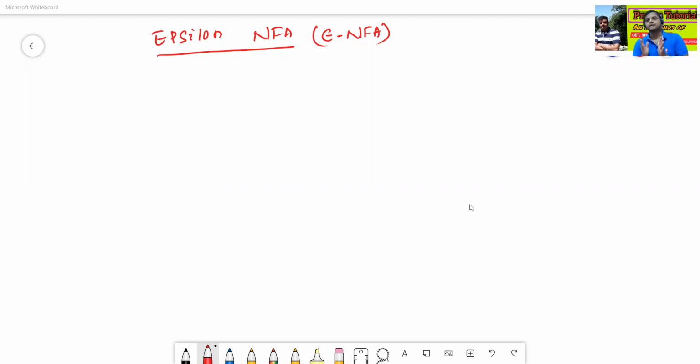In today's class, we'll discuss the epsilon NFA. Why is epsilon NFA required? Some languages exist for which the construction of NFA and DFA is not possible, so we need epsilon. Now we'll see examples of languages where NFA and DFA are both not possible. Epsilon NFA is the short form for epsilon NFA.